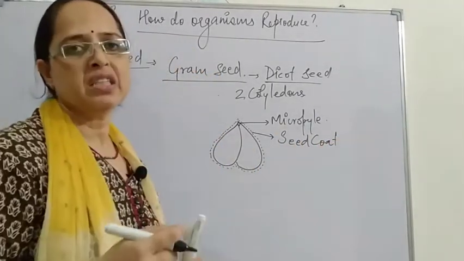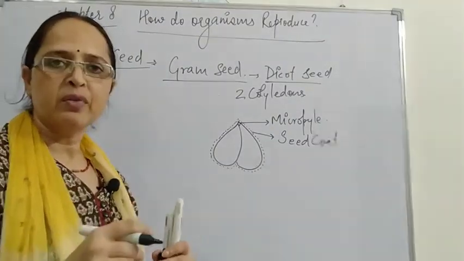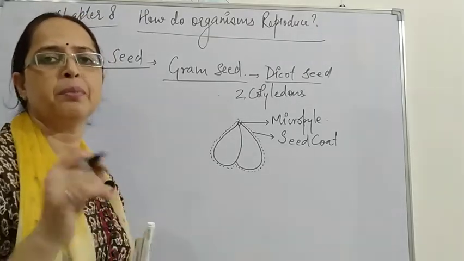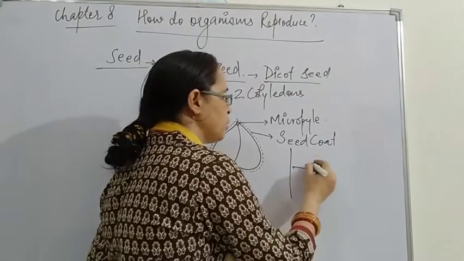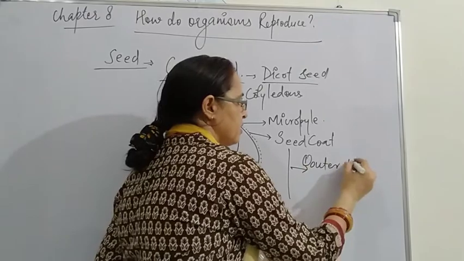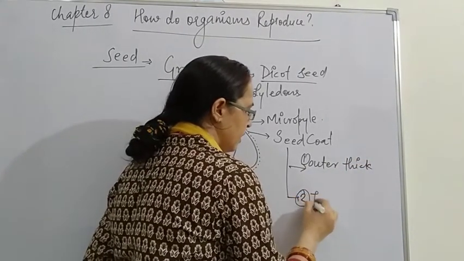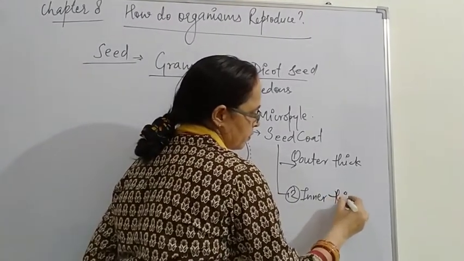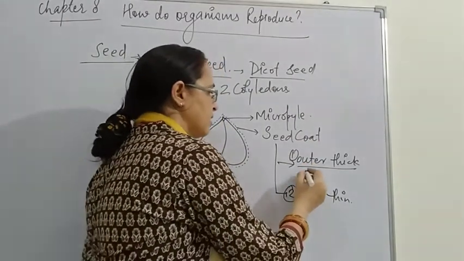When we remove the seed coat, there are two layers of seed coat. The outer one is thick and the inner one is a very thin membranous layer.